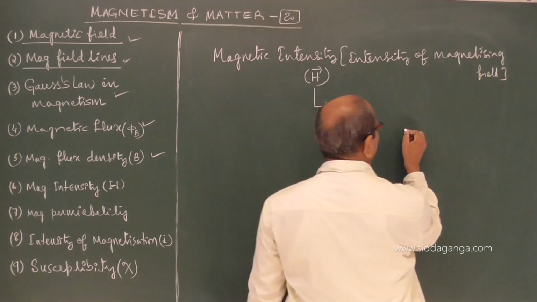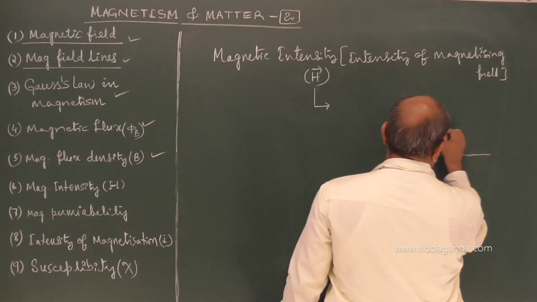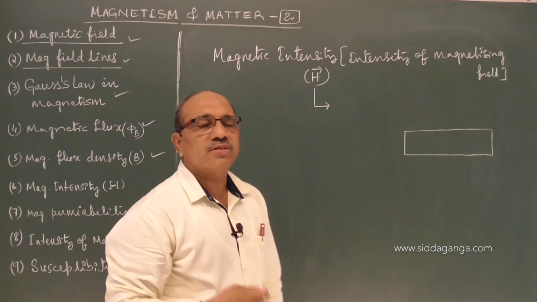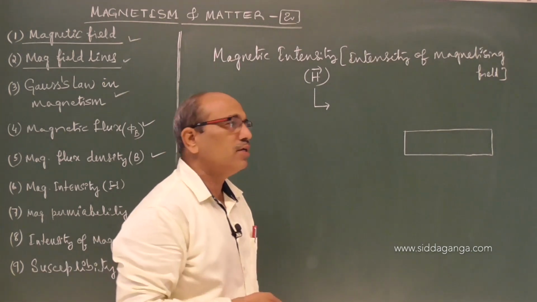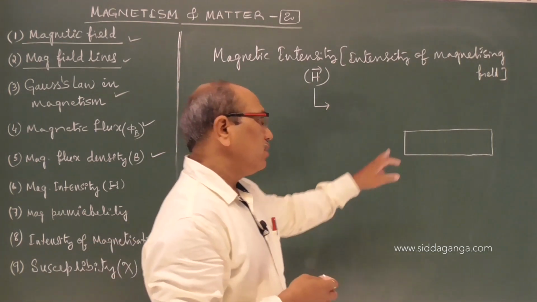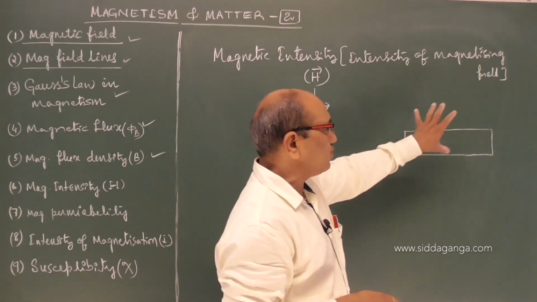For example, if I take a magnetic substance, imagine this is a magnetic substance. I told you magnetic substances intrinsically have magnetic dipoles in random order, so that the net magnetic field due to the individual dipoles of the matter is cancelled and no net magnetic field is observed outside.